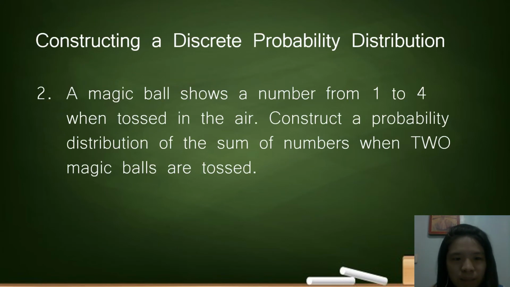So last activity, or last example. A magic ball shows a number from 1 to 4 when tossed in the air. So there is a magic ball with numbers 1 to 4 when tossed in the air. Construct a probability distribution of the sum of numbers when 2 magic balls are tossed.